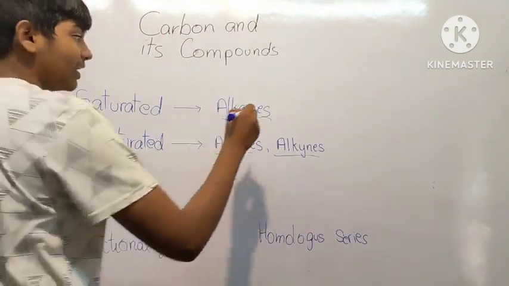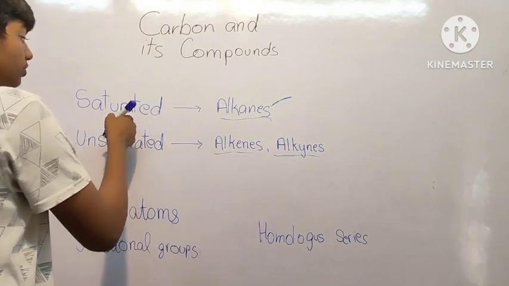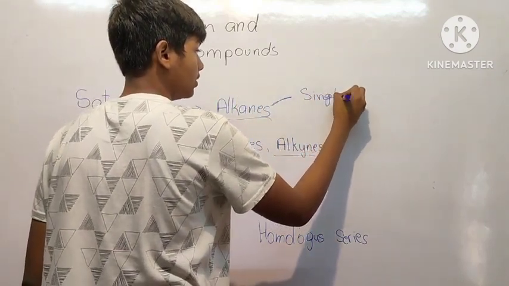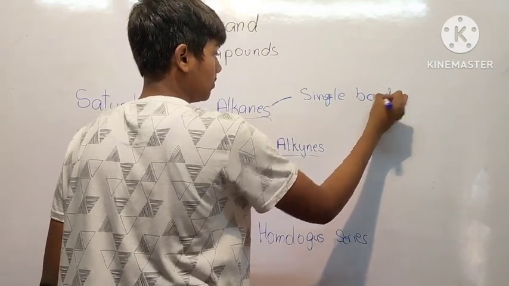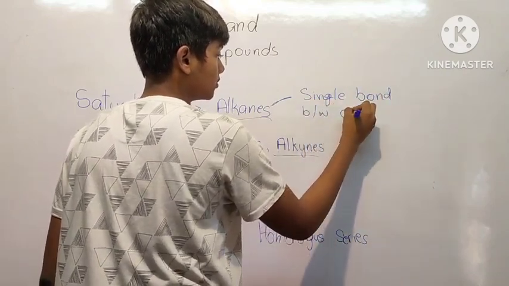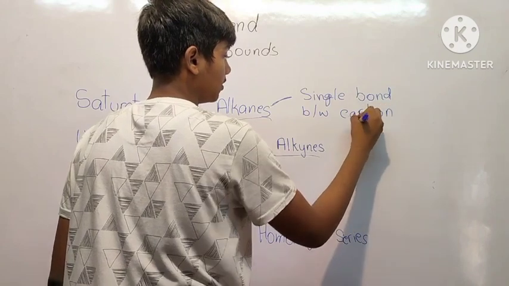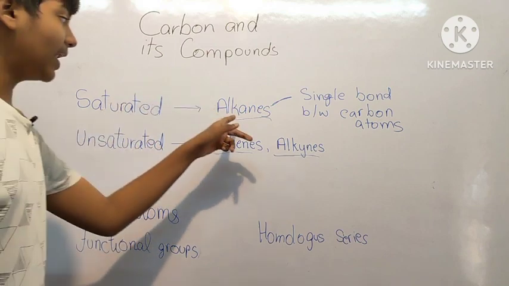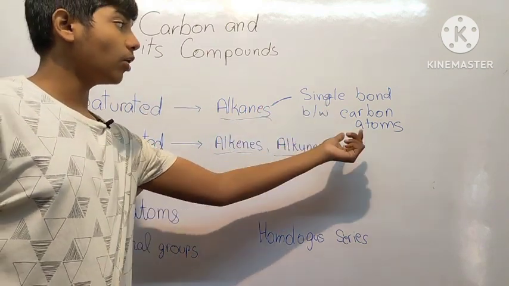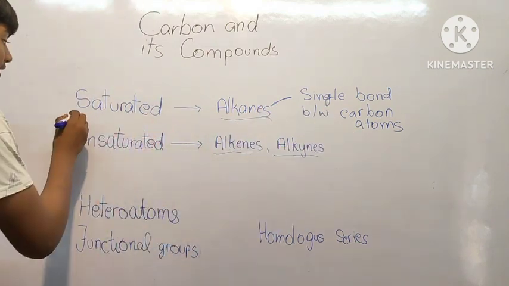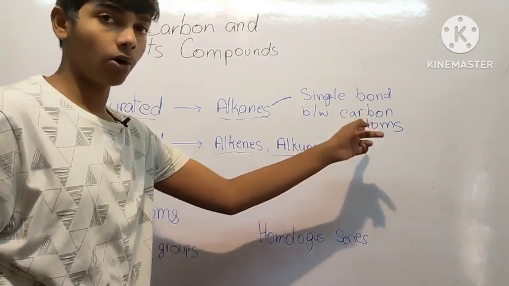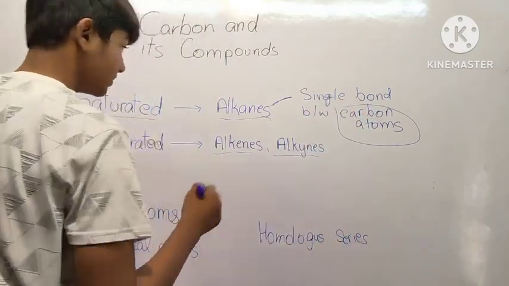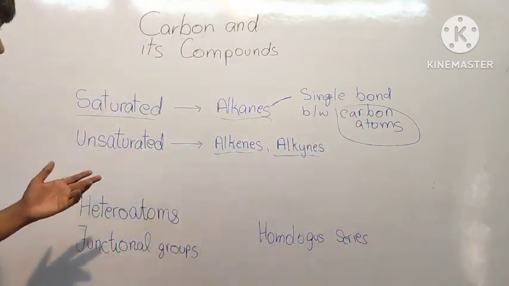So basically, alkanes or saturated compounds are those which have a single bond between carbon atoms. Saturated compounds include alkanes, and alkanes have single bonds between carbon atoms, so we can also say that saturated compounds are those compounds which have single bonds between carbon atoms. Notice only carbon atoms, not other atoms, and between two carbon atoms or more.